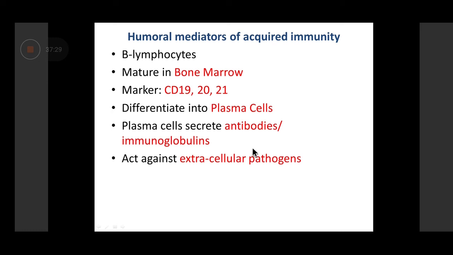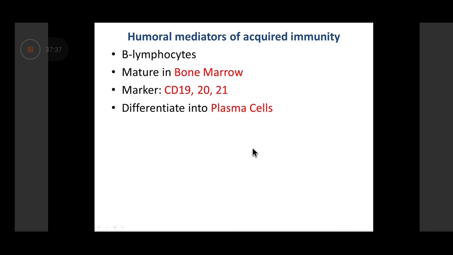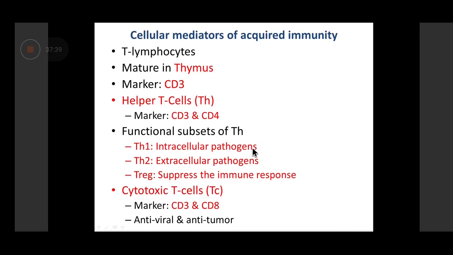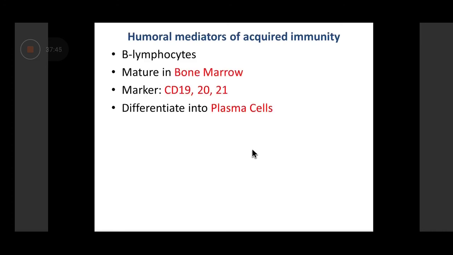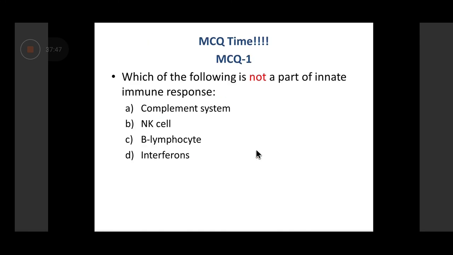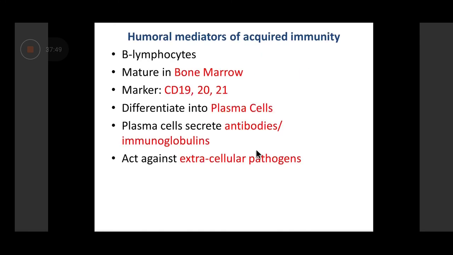So there are two main cells of the acquired immune system, T lymphocytes and B lymphocytes. T lymphocytes are part of the cellular acquired or adaptive immune response, whereas B lymphocytes are part of the humoral immune response, because the bulk of the antibodies are present in the blood or secretions of the body. So this is just to give you a broad overview of the immune system.